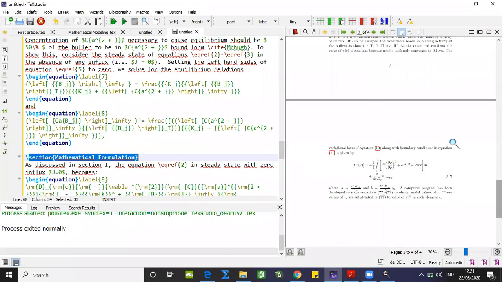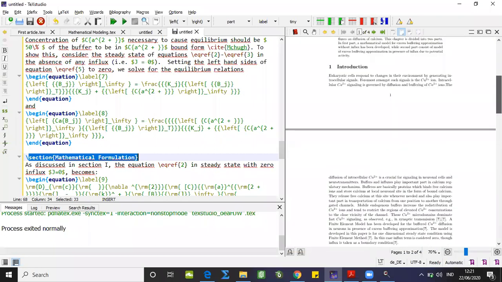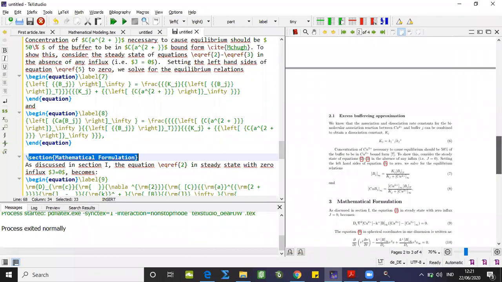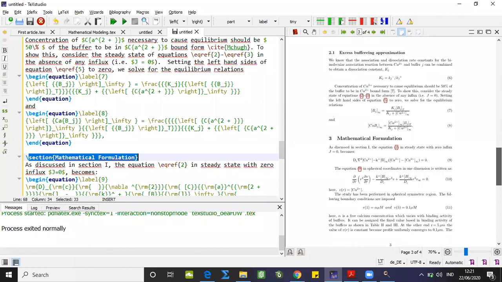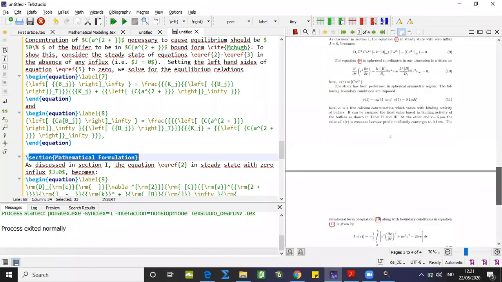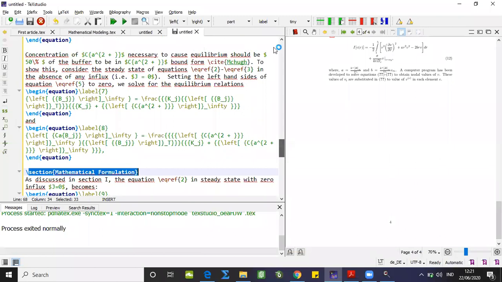So it is taking by default the section 3. So up till here you can observe, we have started with our title, author name and all, then abstract, then introduction, different sections. First introduction, second mathematical background, its subsection excess buffering approximation, third mathematical formulation and all. So likewise, you can go through the details of your research article step by step.